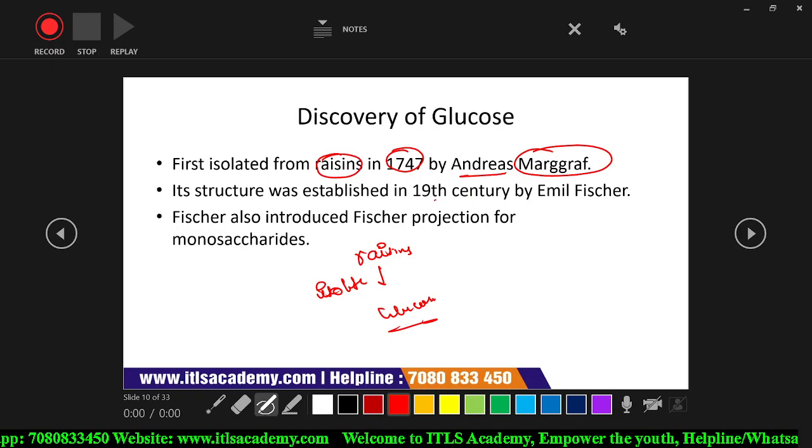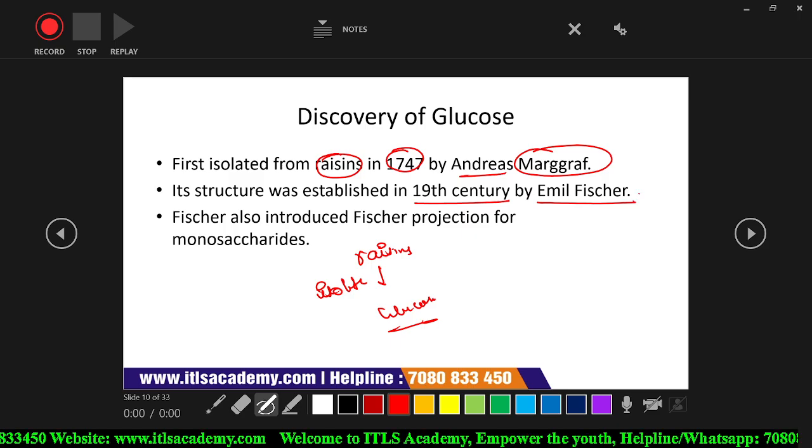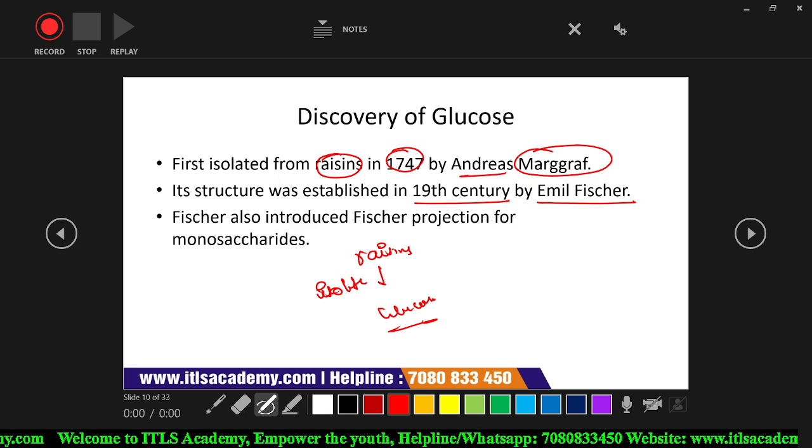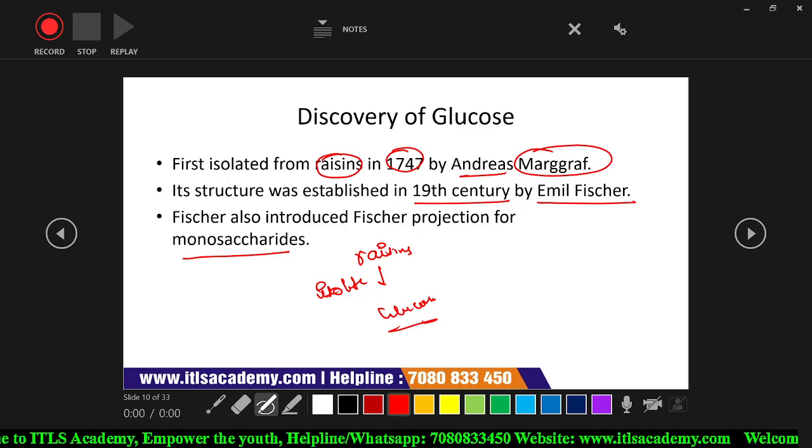Then during the 19th century, Emil Fischer discovered the structure of glucose. Along with it, Fischer also introduced the Fischer projection for monosaccharides.